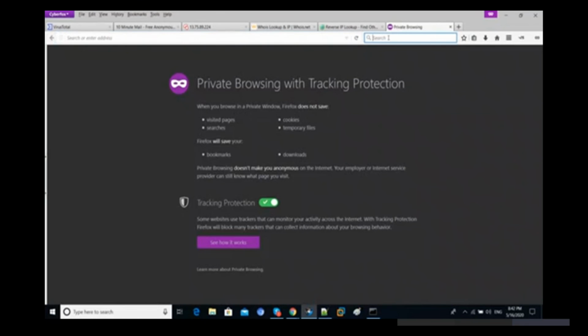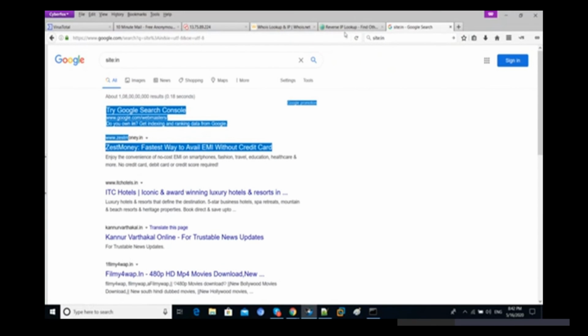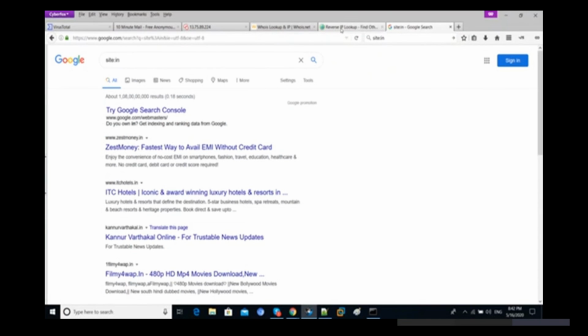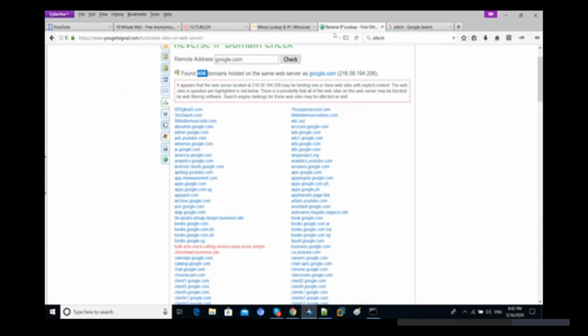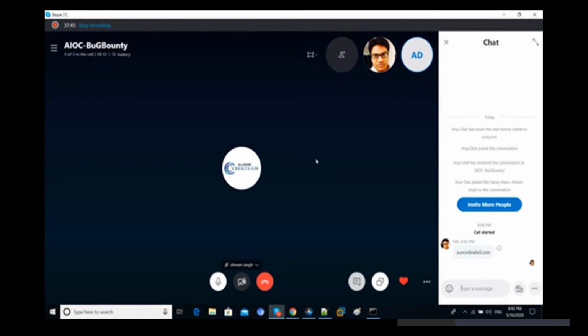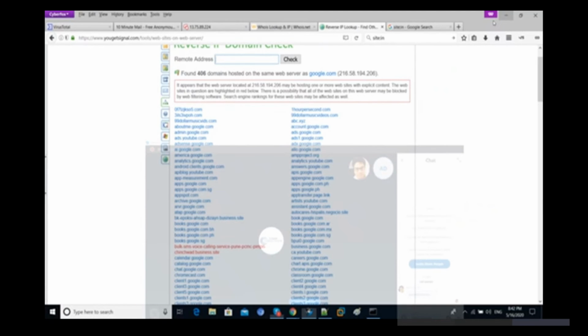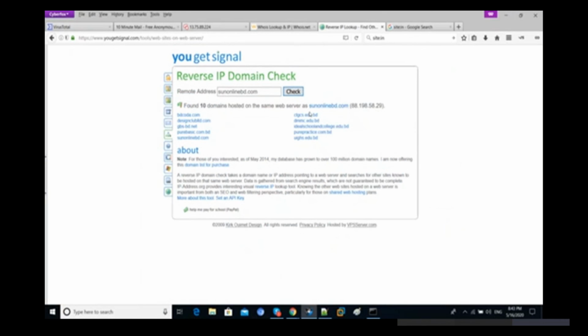Let's try some random website, and let's suppose I want to check just one.in. Let's suppose this is our target, or ITC hotels. Okay, let's give the target here. Copy onlinebd.com. Let's check this one. You can see we are getting only 10 domains, and the website IP address of this one is this, and we are getting edu.bd and bd and lots of things, but only 10 domains.